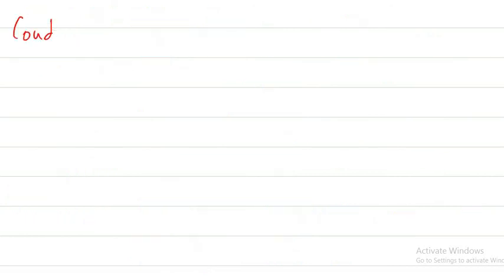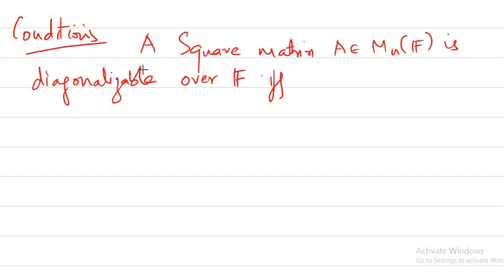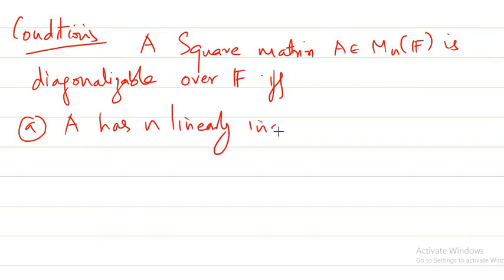So what are the conditions which you should keep in mind for the diagonalizability of matrices? A square matrix A belonging to Mn(F) is diagonalizable over the field F if and only if the first condition is that A has n linearly independent eigenvectors. This is the condition we have just seen.